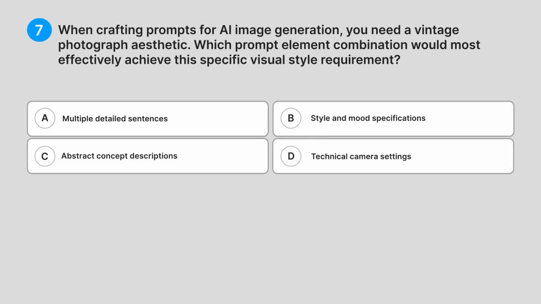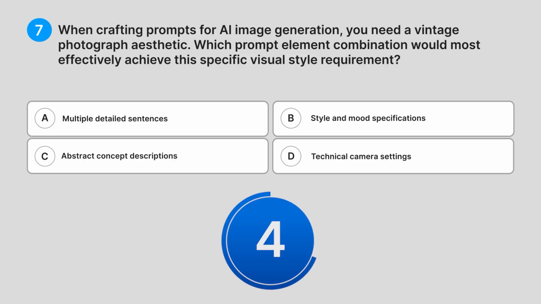7. When crafting prompts for AI image generation, you need a vintage photograph aesthetic. Which prompt element combination would most effectively achieve this specific visual style requirement? A. Multiple detailed sentences. B. Style and mood specifications. C. Abstract concept descriptions. D. Technical camera settings. Can you guess the answer?